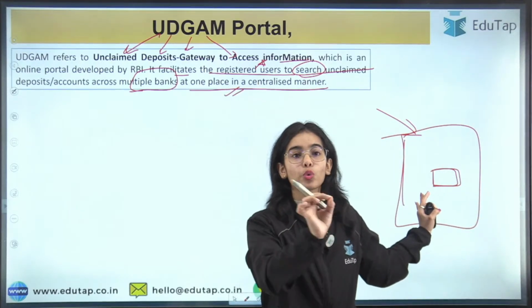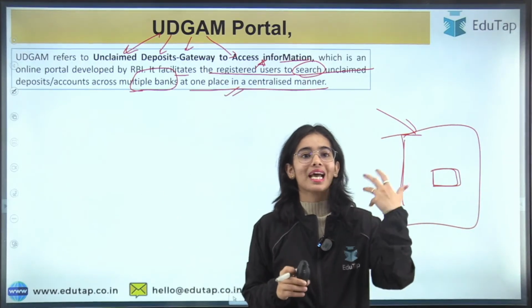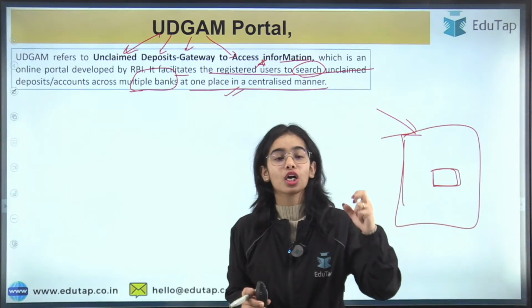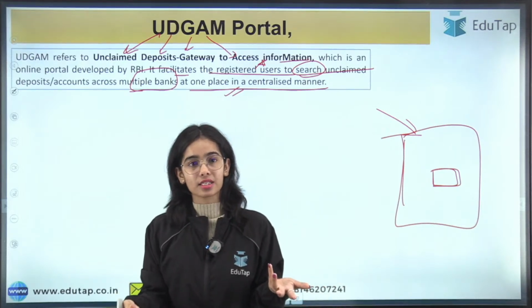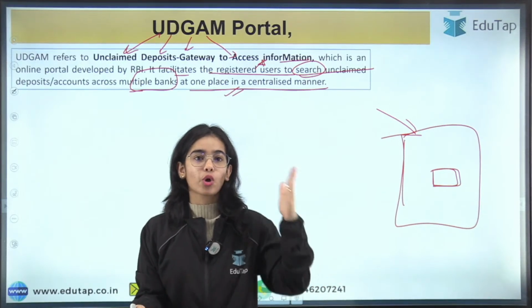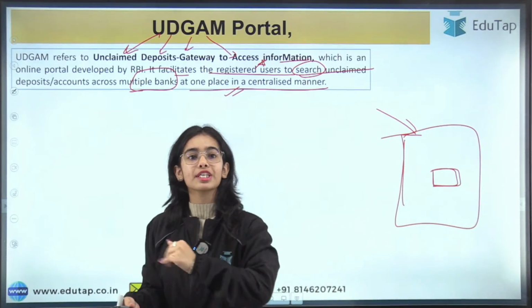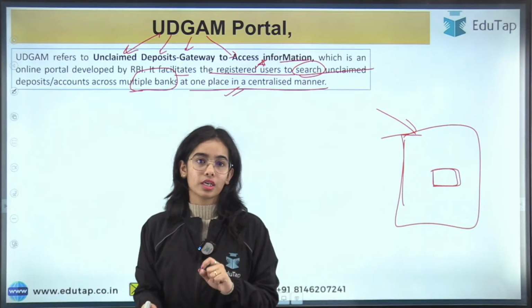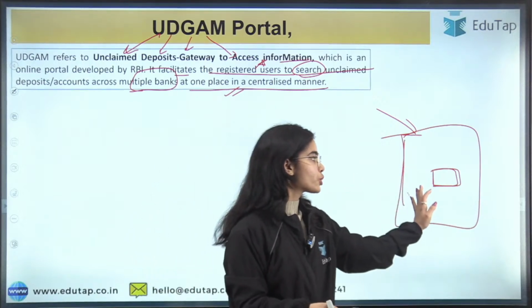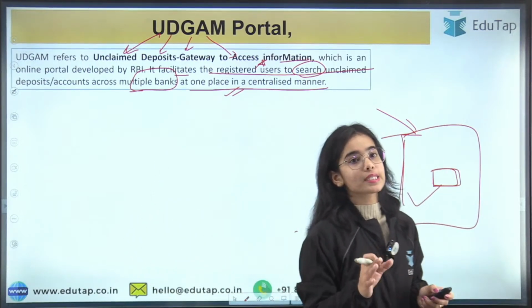They do not have to go to every place to search. For example, my mother had an account, now she has amnesia, so she doesn't remember in which bank she had the account. So now the daughter or the son does not have to go to each and every bank to search for the account of their mother. They can just search through this portal. Okay, so this is the idea.